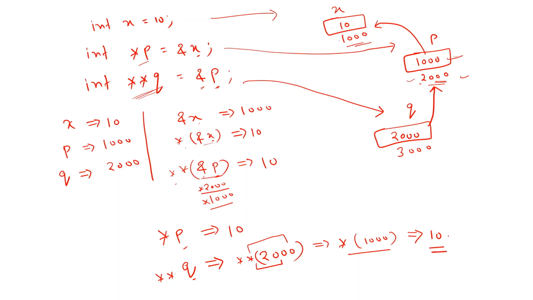Okay, so I hope it is very much clear to you people. One very important thing, that you people may have observed during the explanation.